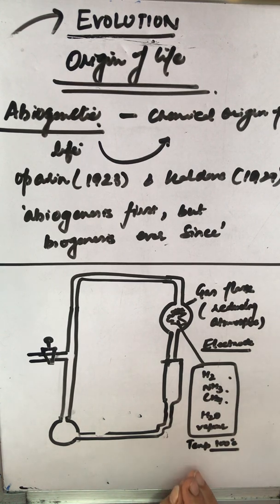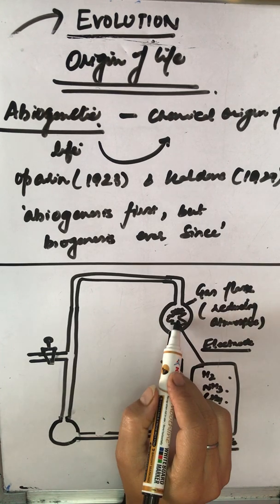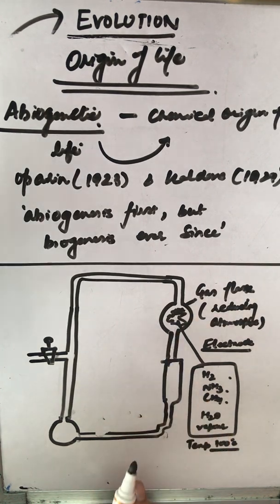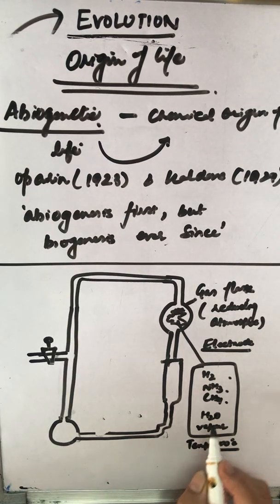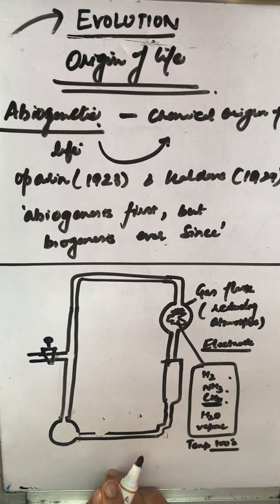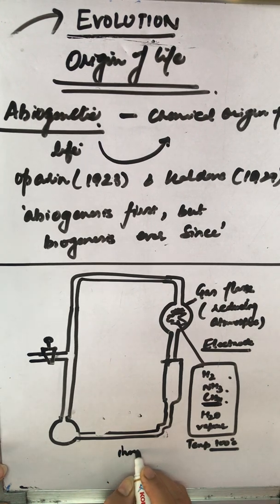These gases were believed to prevail in the primitive earth, and the mixture was maintained at a temperature around 100 degrees Celsius, just below that. And this temperature itself is the energy for the interaction of gases that acted as a spark. At the end of the week, 15% of the carbon from methane had been converted into simple inorganic compounds.